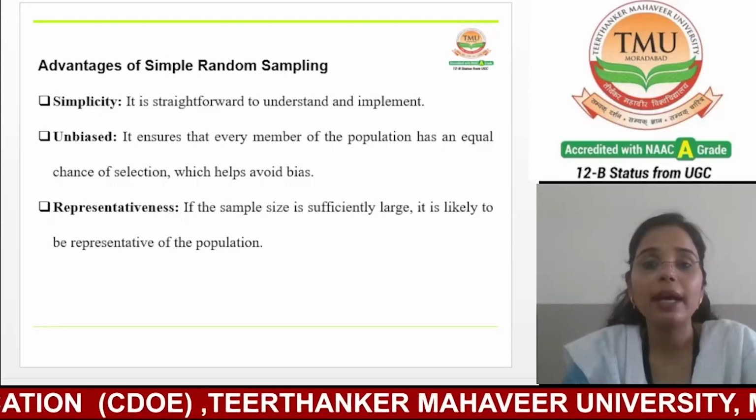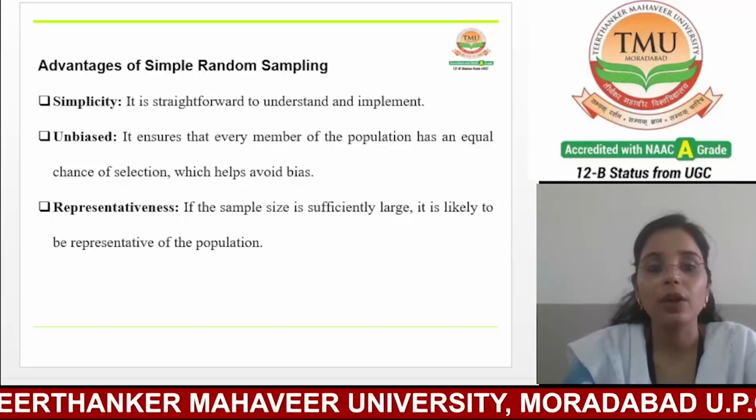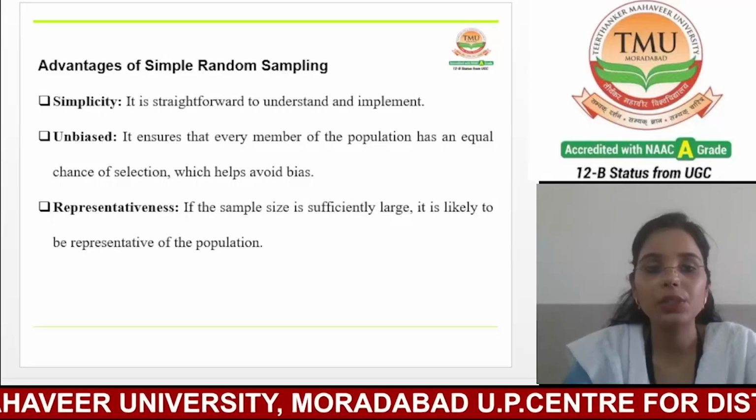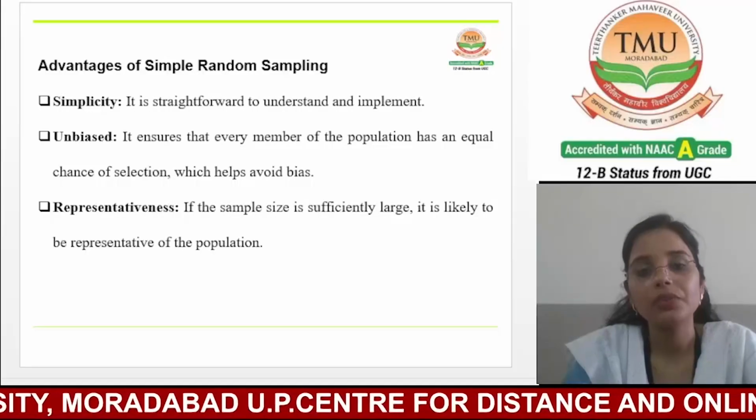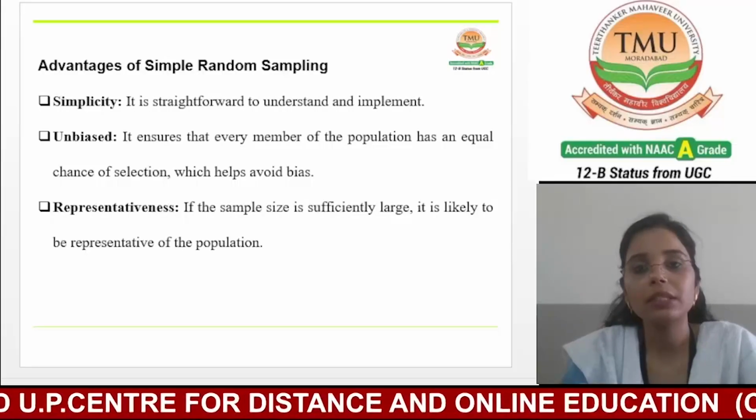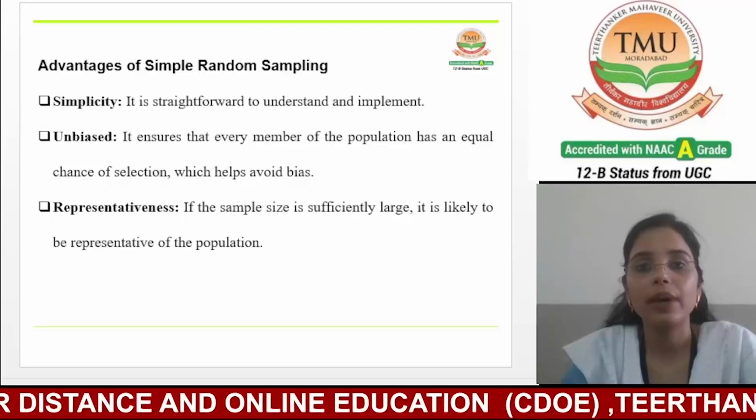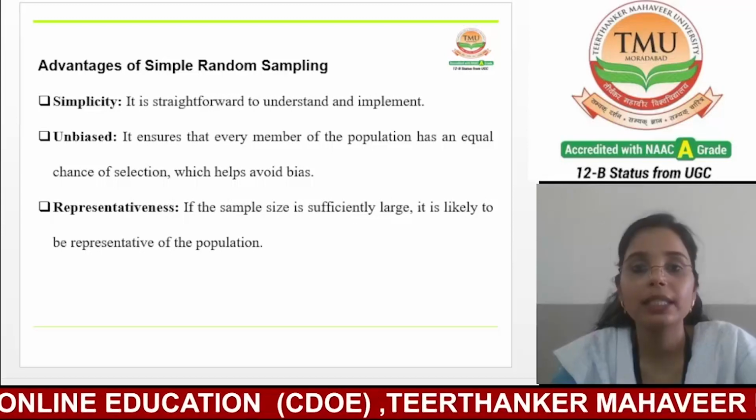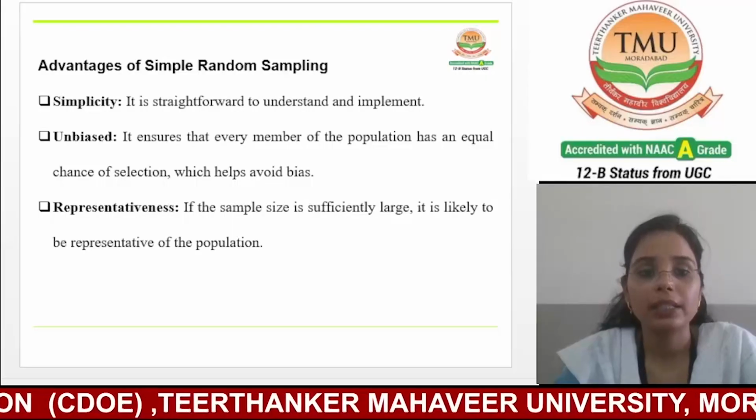It doesn't require any complex calculation or specialized knowledge, making it accessible to all researchers with limited resources or expertise. So we can say that this method is very simple. Every researcher can use it very easily. Now, the second one is unbiased. It ensures that every member of the population has an equal chance of selection, which helps avoid bias.